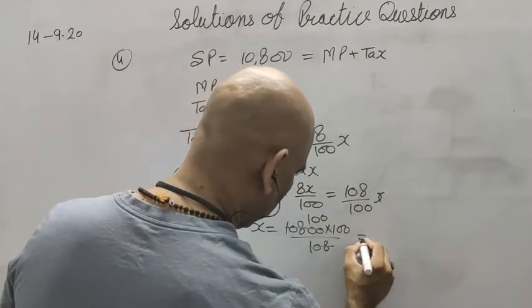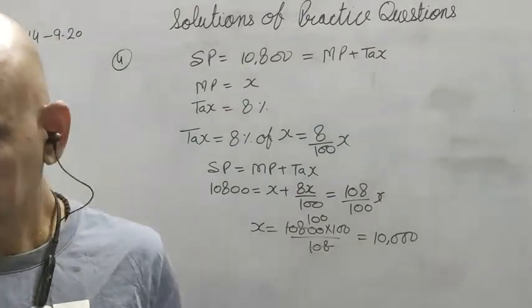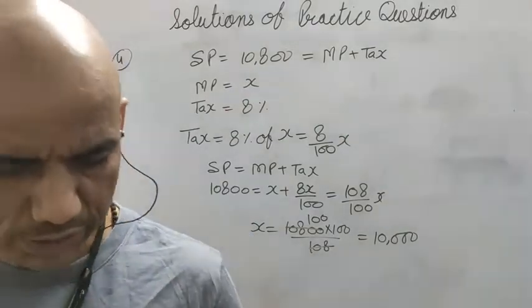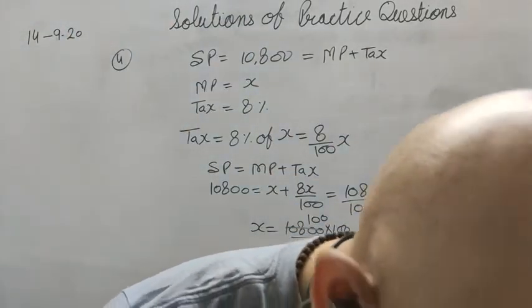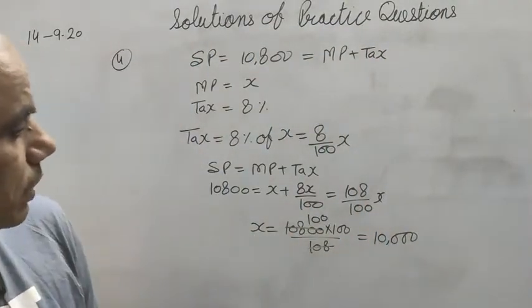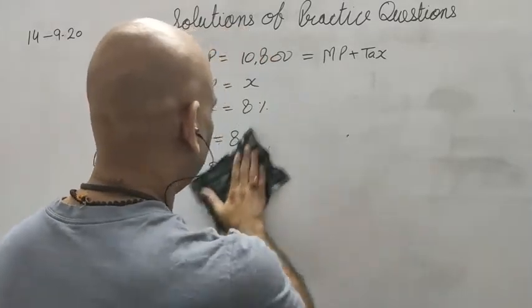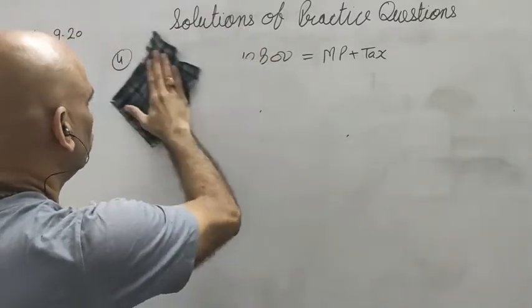So 10,000 is the marked price of this, and thereafter we have to pay 800 rupees as tax. So this was question number 4.